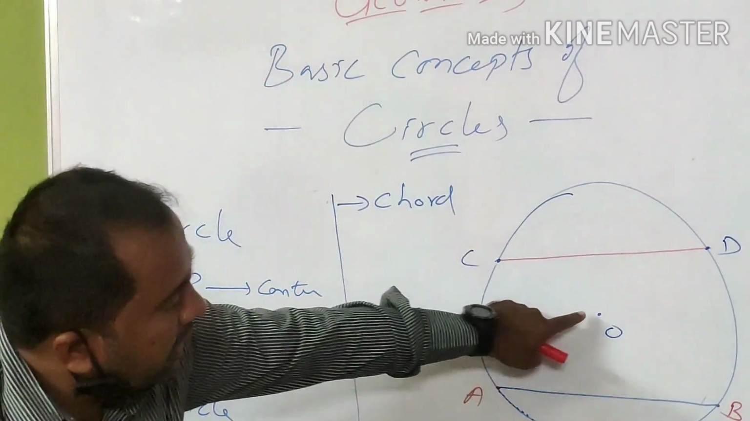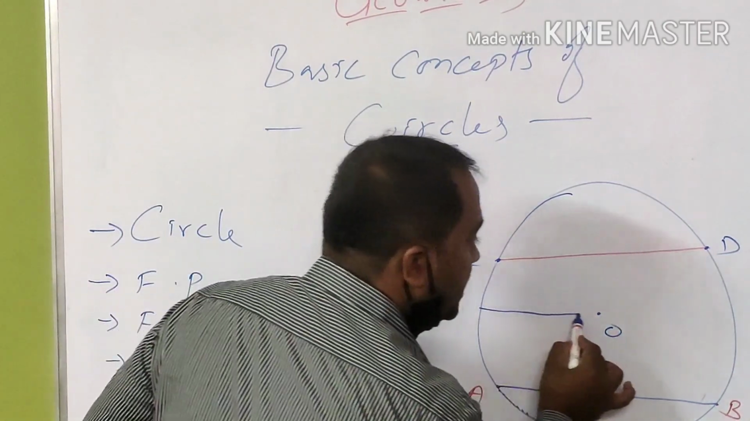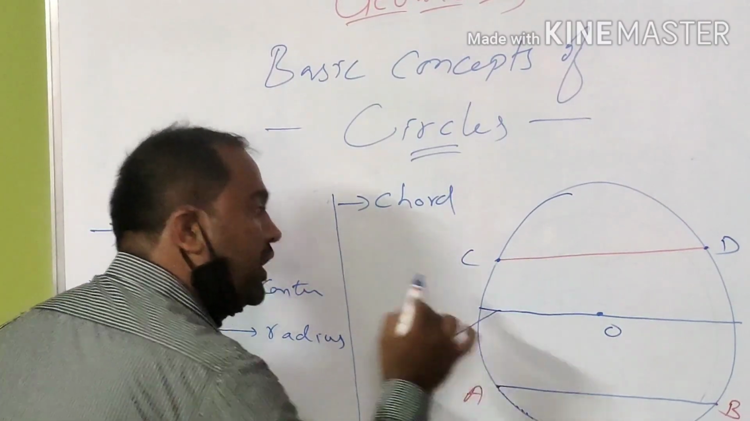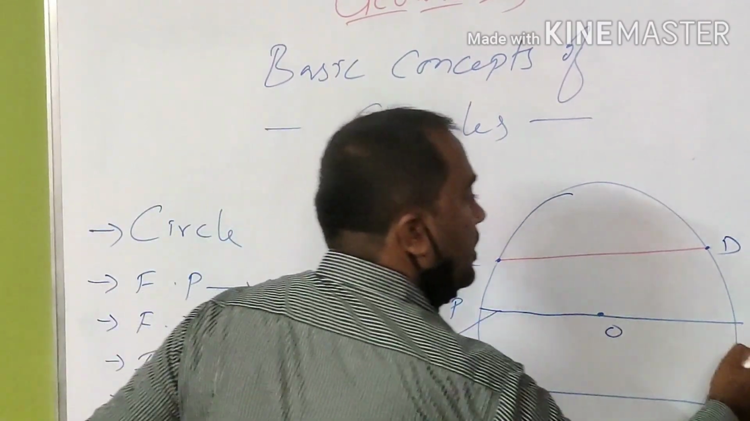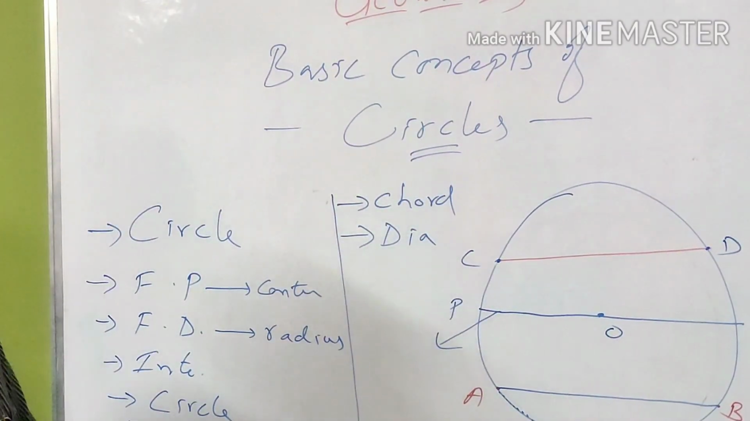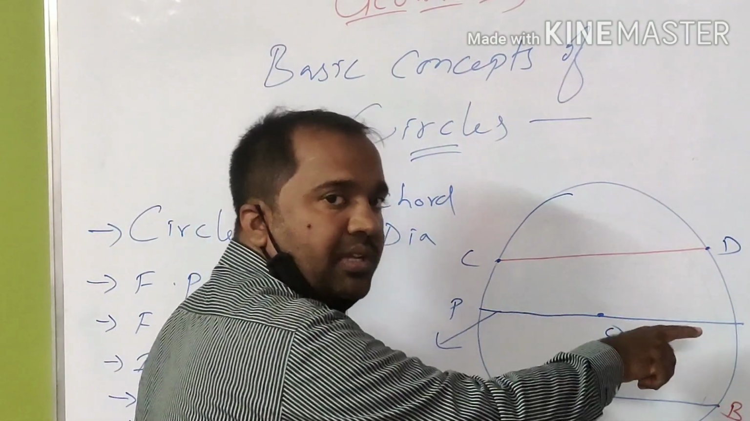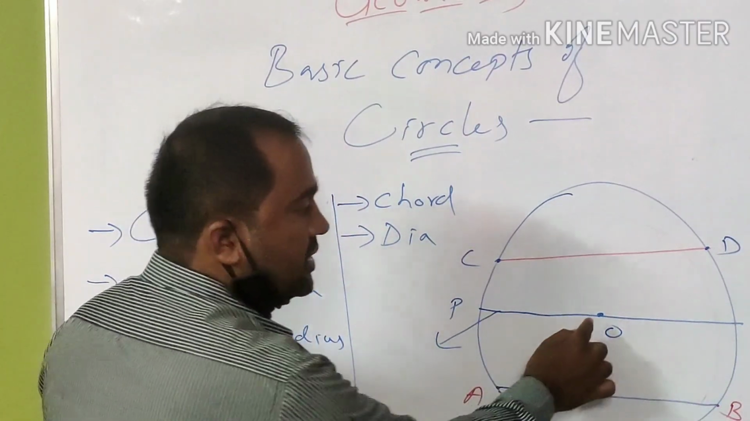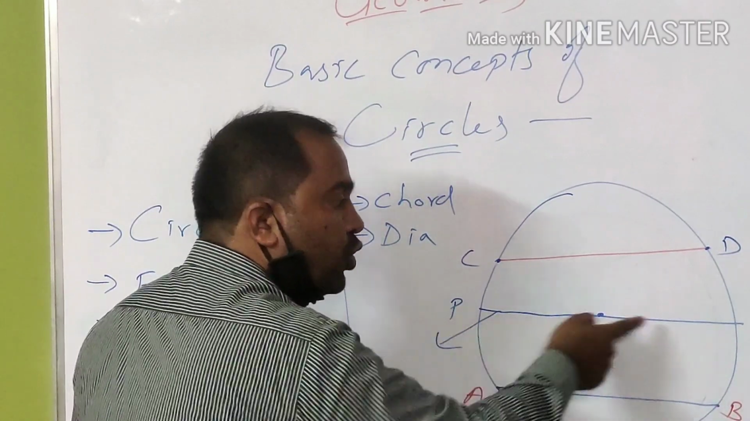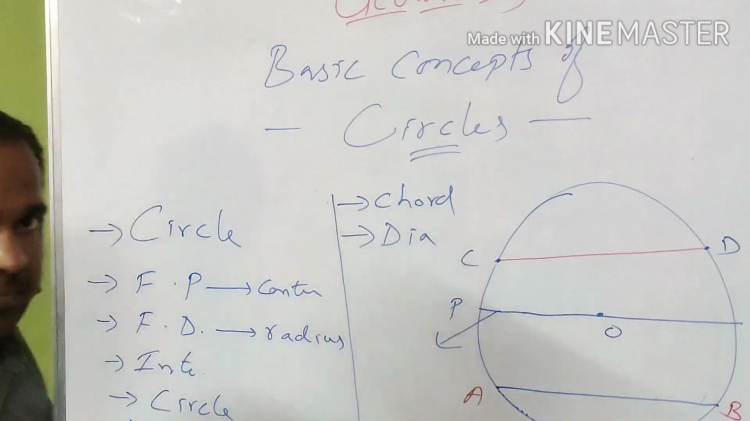Now, what about this point, the center? If I draw a chord which is passing through the center, then that particular chord is called a diameter. This diameter is nothing but a chord only, but it is passing through the center, and it is double the radius, because center to circle is called the radius. Then circle to circle passing through the center is called the longest chord, or also called the diameter.